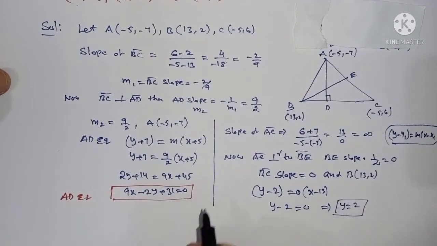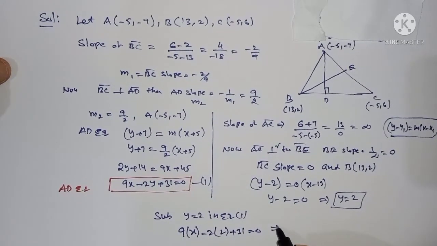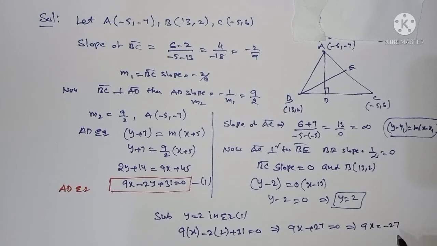Next, substitute y is equal to 2 in equation number 1. What do we get? 9x minus 2 of 2 plus 31 is equal to 0, or 9x plus 27 is equal to 0. 4 minus 4 plus 31 is nothing but plus 27, so 9x is equal to minus 27, x is equal to minus 3.